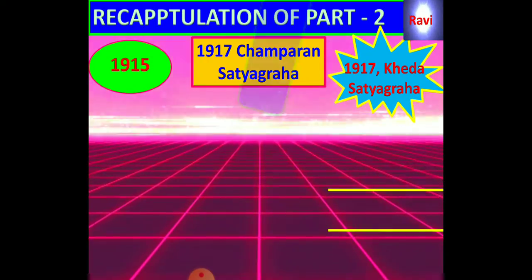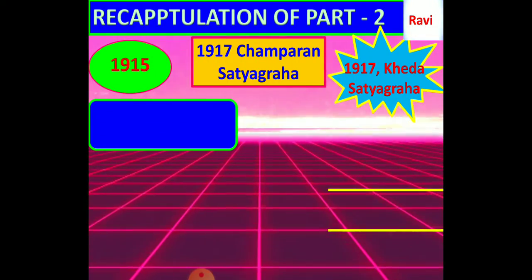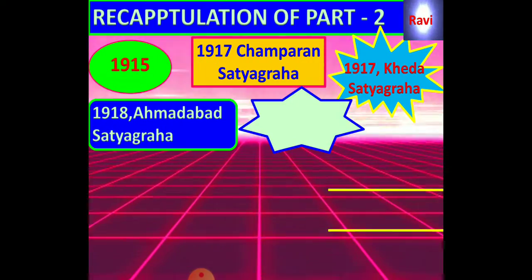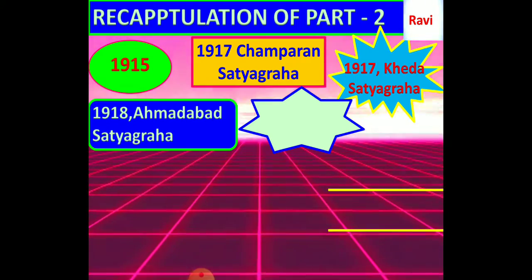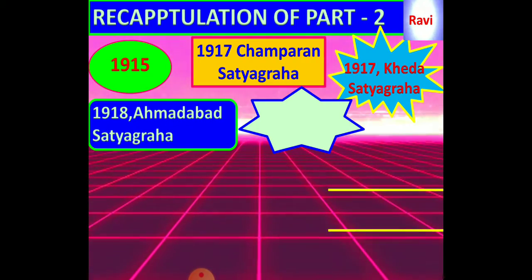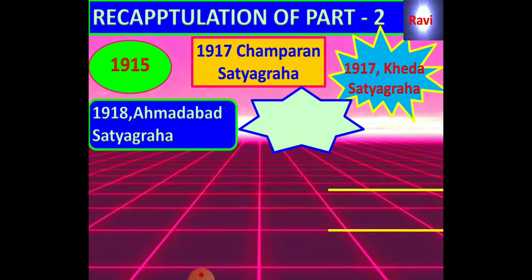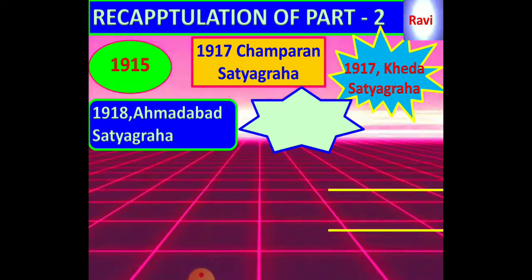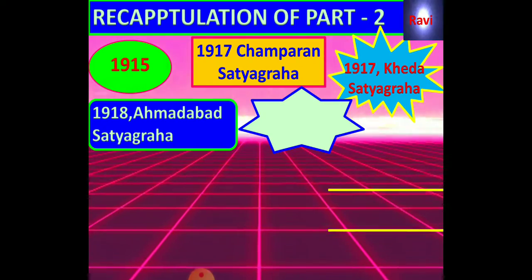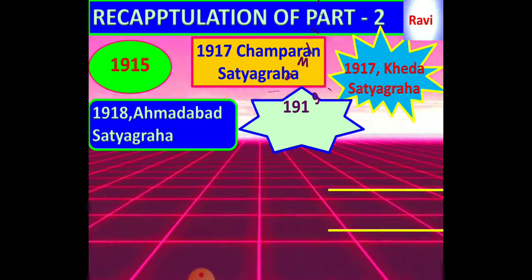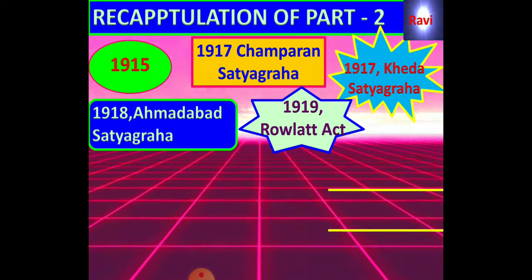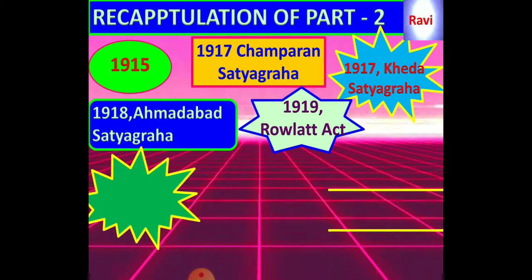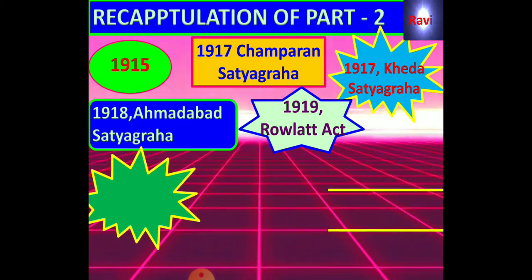And the third movement was started by Mahatma Gandhi in Gujarat, at Ahmedabad, to support the workers of cotton mills. So these were the three important movements organized by Mahatma Gandhi from 1917 to 1918. Thus Mahatma Gandhi entered the Indian national movement. Then he continued till 1947. Under his leadership, India got its independence in 1947.